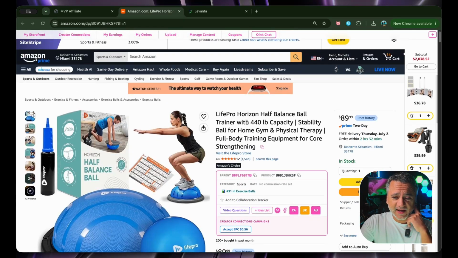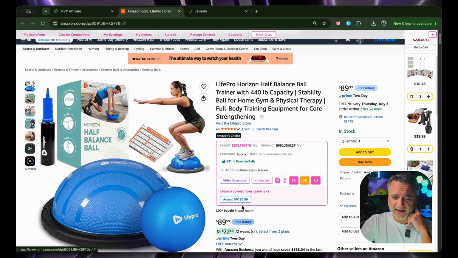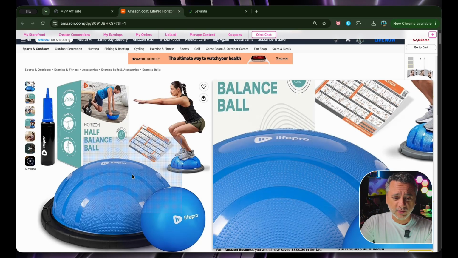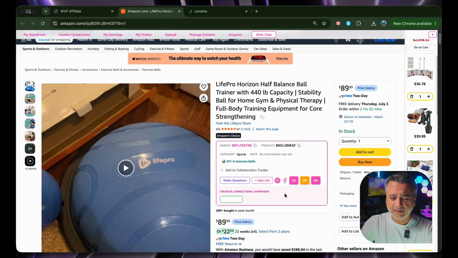It does have a creator connection campaign in EPC, so I'm going to accept that. That's not a problem whatsoever. And I'm doing that with Oink, another one of our recommended tools, by the way. So yeah, I think this is a cool little product. We've got some videos here. All right, $89. I like that a lot.